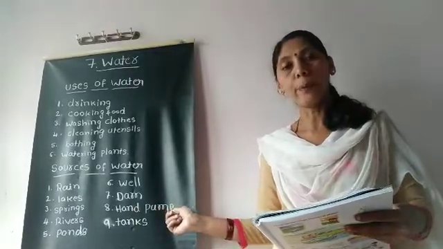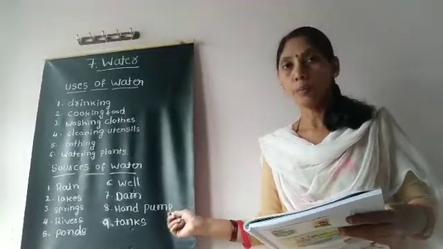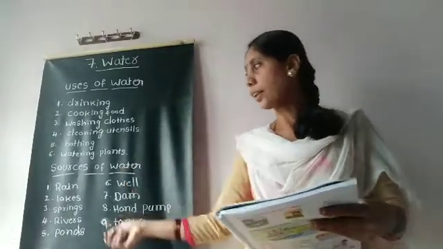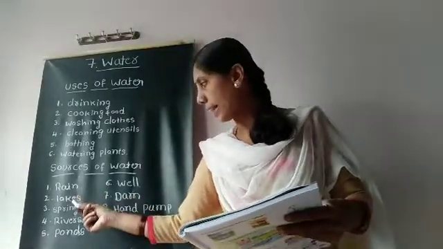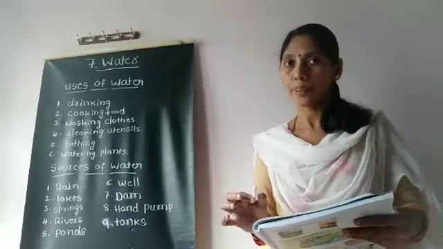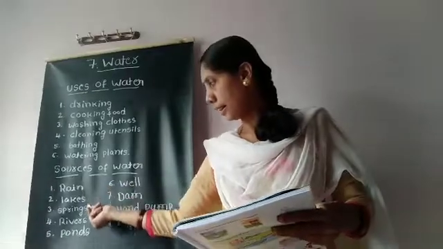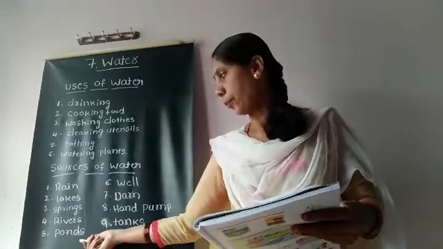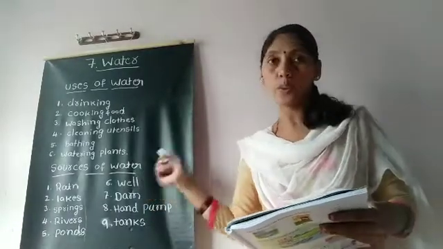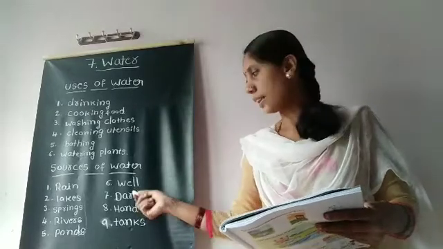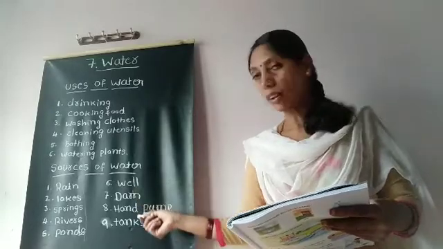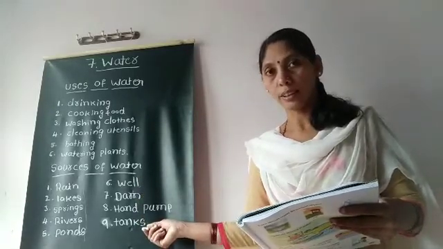Dam, you know it. Hand pump. Hand pump means borewell. Next, tanks. These are all called sources of water. Rain, lakes, springs, rivers, ponds are natural sources of water. Got it children? These are all called natural sources of water. But well, dam, hand pump and tanks are man-made sources, artificial sources. These are all made by man, human beings. Right? So this is called artificial sources of water. Got it children?